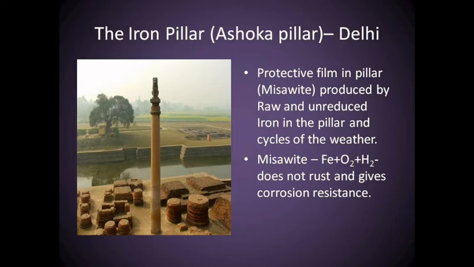This is because of a complicated substance that is produced by the raw iron material with cycles of weather. This complicated material's name is misawite. What is misawite? It is a compound of iron, oxygen and hydrogen. It does not form rust and it gives corrosion resistance.